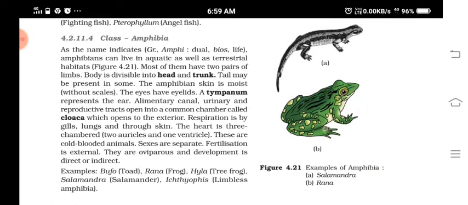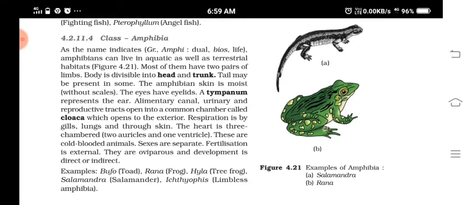And then another important feature, the alimentary canal, urinary bladder, urinary system, okay, that is excretory system, and reproductive tract, all that will be opening into a common chamber called cloaca. Okay, and in this cloaca, there is no separate opening for all the systems. Okay, so alimentary canal, then excretory waste materials, that is urine, and reproductive tracts, all this open into a common chamber, and that is known as cloaca, and that opens to the exterior.